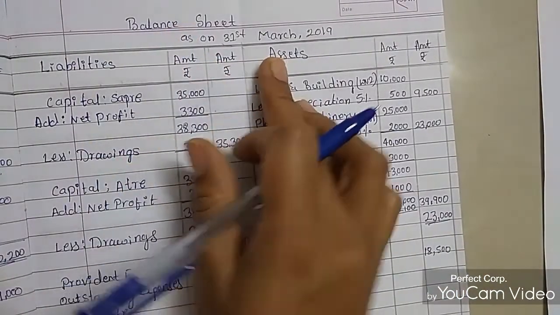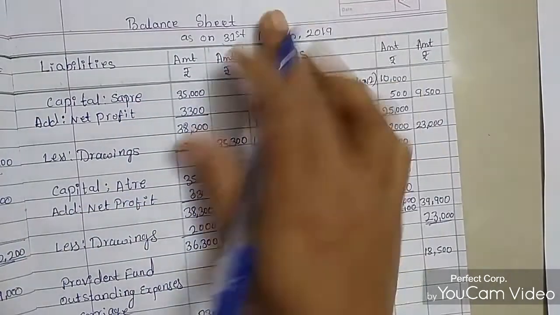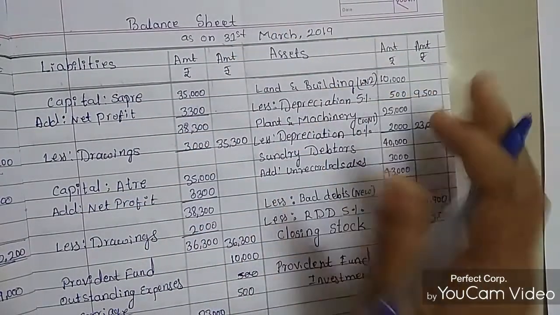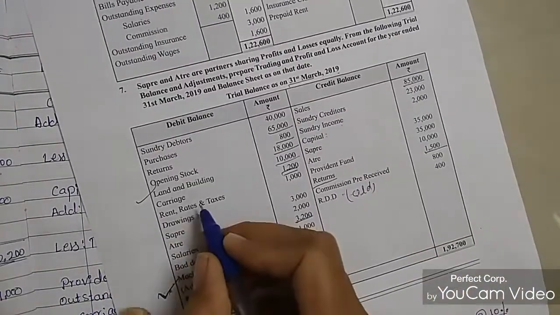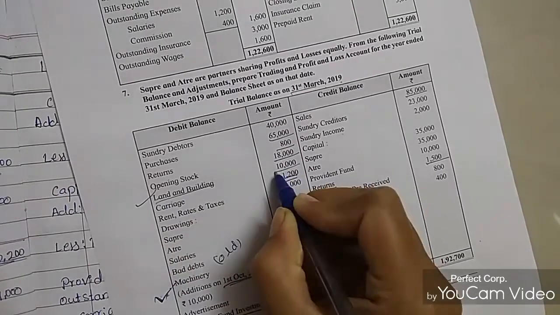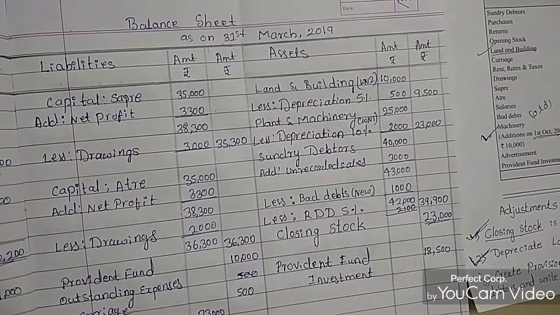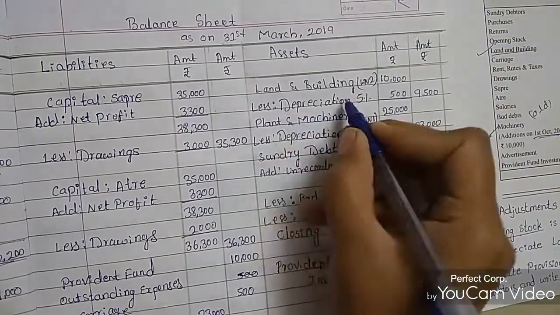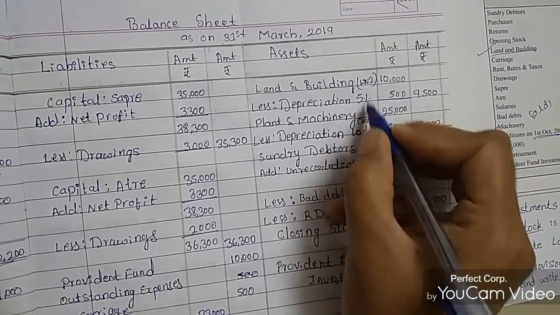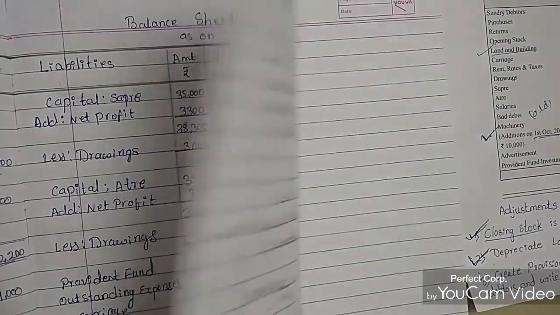Balance sheet as on 31st March 2019, with the liability side, inner column and outer column, and the asset side, inner column and outer column. Land and building amount is 10,000. Depreciation is 5% on land and building, so 10,000 less depreciation at 5%. That becomes 10,000 into 5 divided by 100. It becomes 500 rupees.